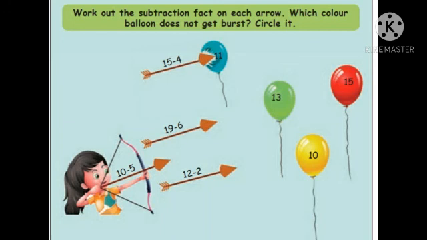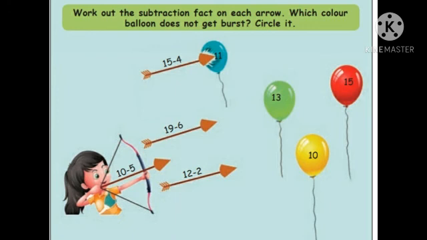The third one, the girl, which balloon does she have to burst? 10 minus 5. What answer will come? From the book, the question is wrong. They should print 10 plus. There is a printing mistake. You have to put 10 plus 5 is equal to 15. Okay, then only the red color balloon will burst. Understood, children? 10 plus 5 is equal to 15. You have to write plus. The printing mistake is there. Just put plus where minus is there. Then 15 is the answer.